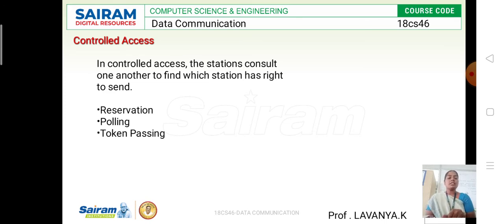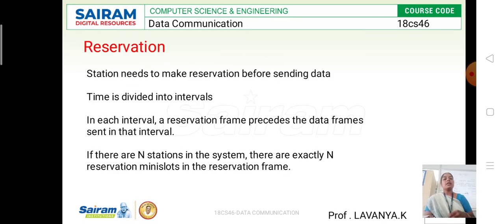Then what is reservation? In reservation, each station needs to make a reservation before sending data. For example, we book seats on a railway, a bus, or an airline.